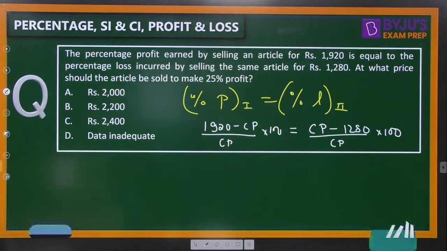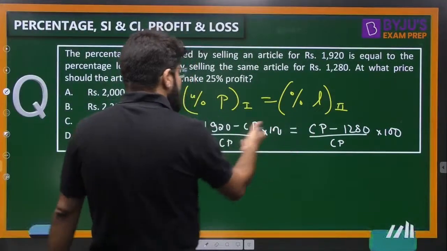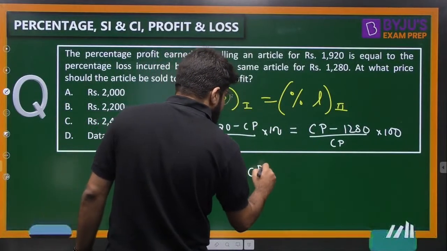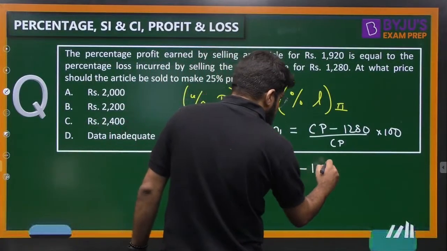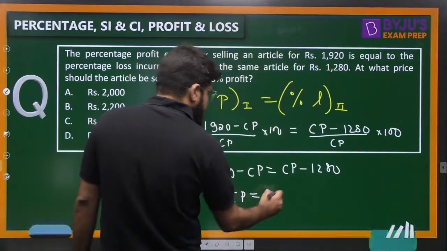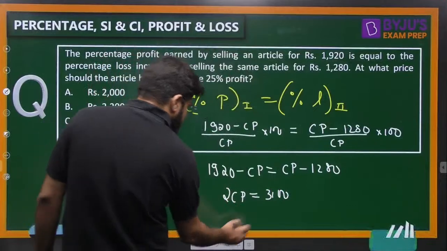CP is cancelled, 100 cancelled, so you have simply 1920 minus CP is equal to CP minus 1280. So 2 times CP is equal to 3200.